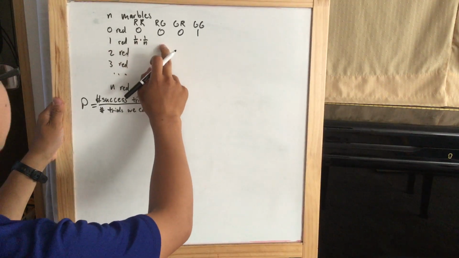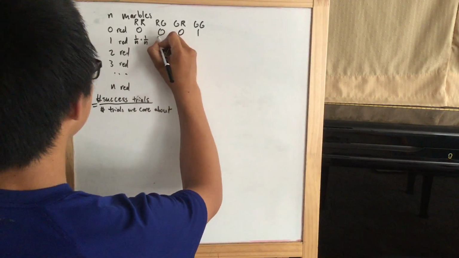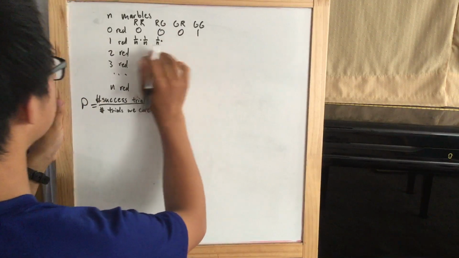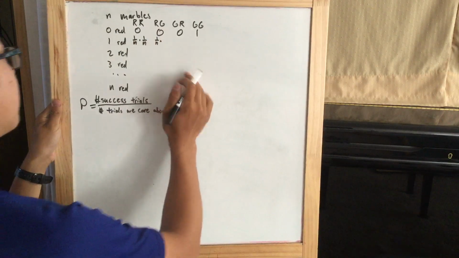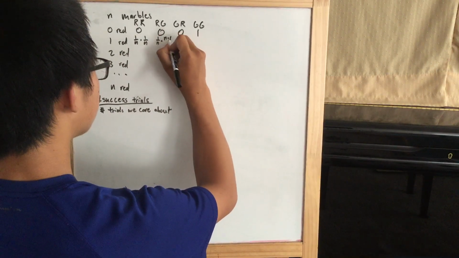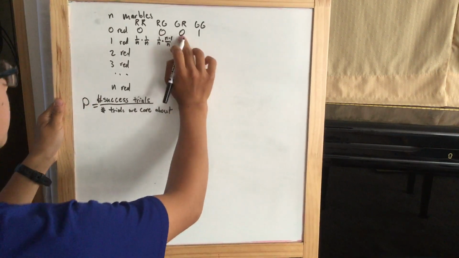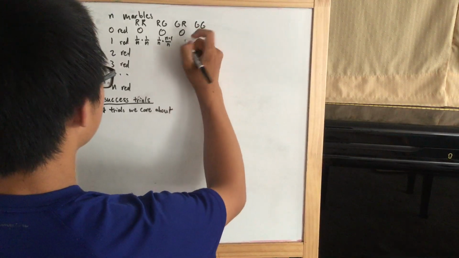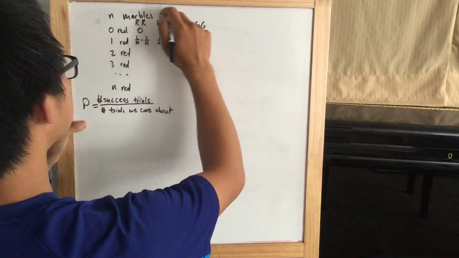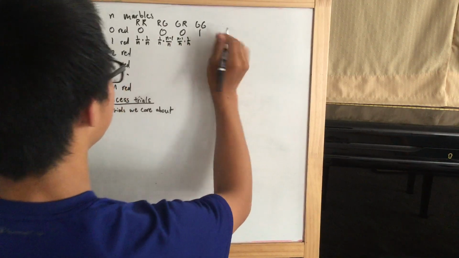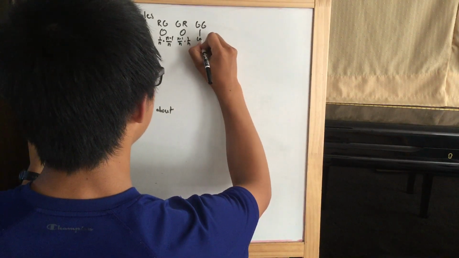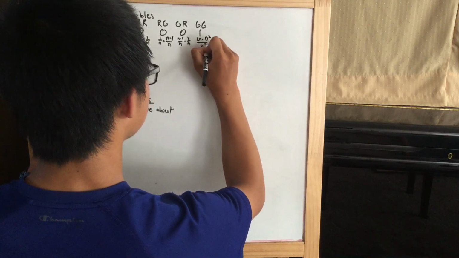For the next case, 1 red, 1 green, probability would be 1 over n times, to get the probability of green, you just take 1 minus the probability of red. That's equal to n minus 1 over n. For the next one, green, red, the probability would be the same as this, but the terms are reversed. And green, green is n minus 1 squared over n squared.